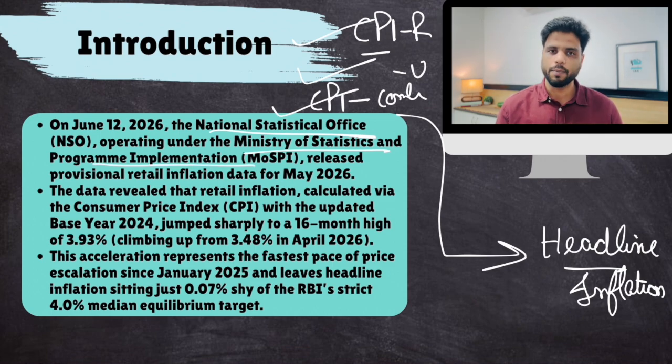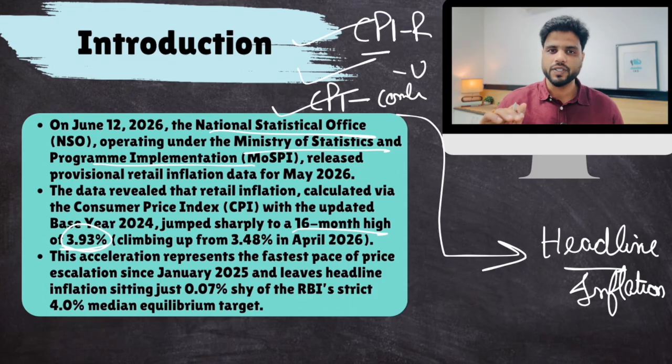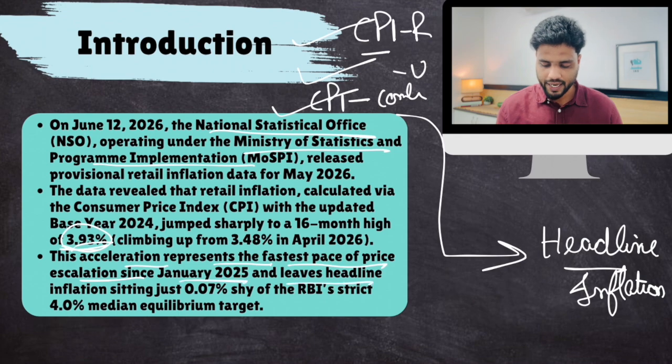Now, they came out with a data point, and they have said that CPI combined has reached a 16-month high of 3.93. Though this is still low, but the trajectory is upwards. Basically, we are comfortable if the inflation is 4%. But this is rising continuously. Next month, it is going to be 5%. If we do not do anything. That is why we have pressed the panic button. Okay. Now, the acceleration represents the fastest pace of price escalation since January and leaves headline inflation sitting just 0.0% shy of RBI's strict 4% median.